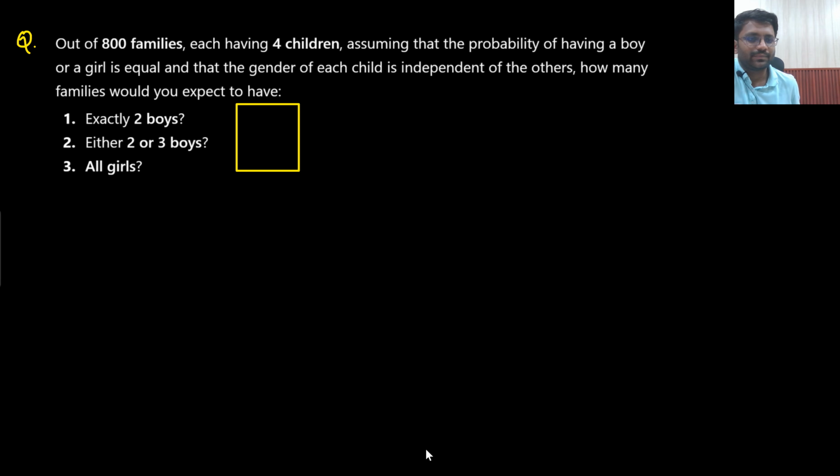Try solving this question on your own. It is a good question, but try solving it on your own. You will be able to solve it.